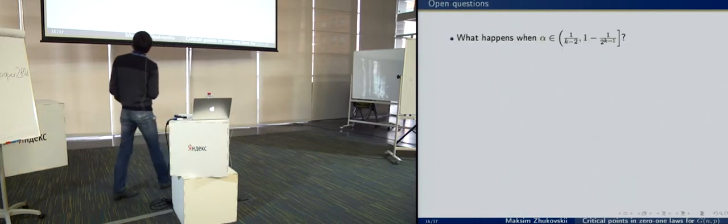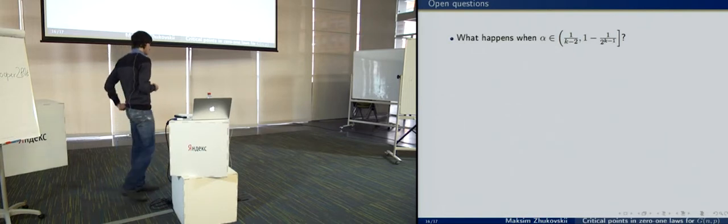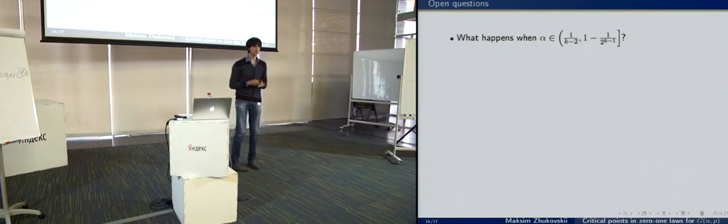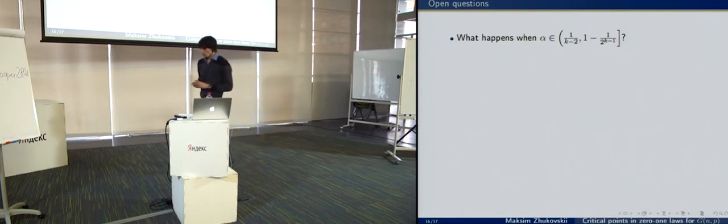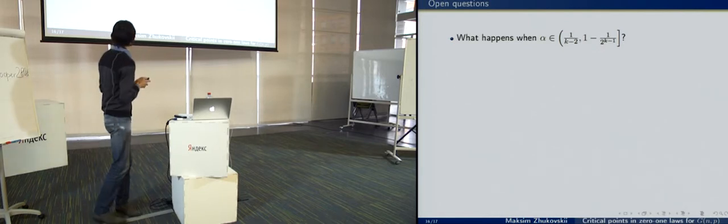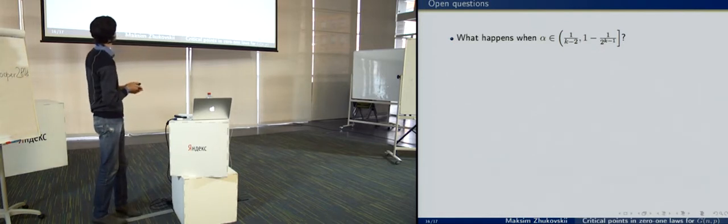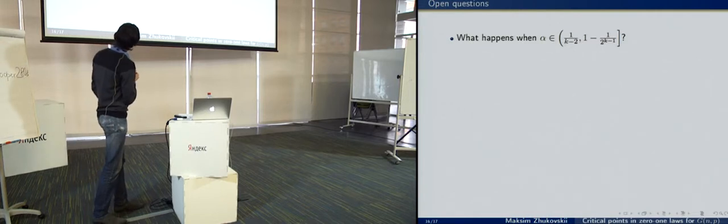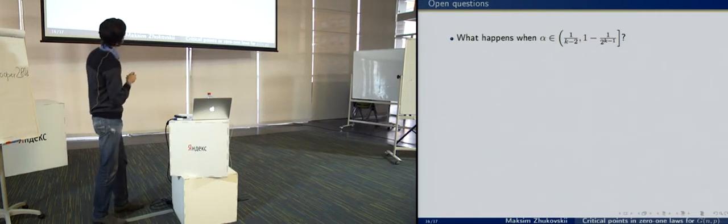And on the last slide, I want to tell you about some open questions which I'm interested in. So first of all, we don't know what happens when alpha is greater than 1 over k minus 2 and isn't greater than 1 minus 1 over 2 to the k minus 1.